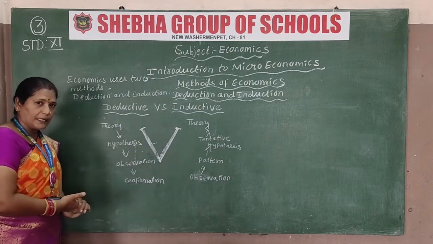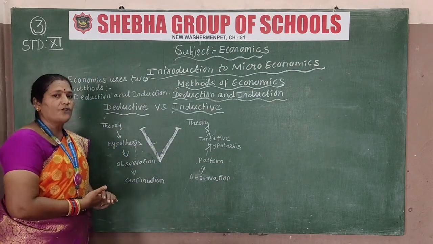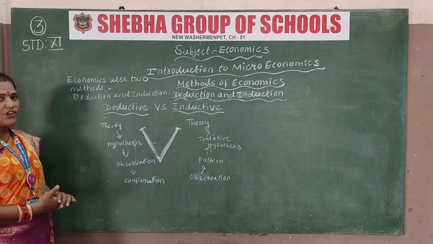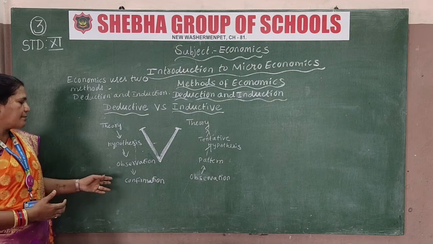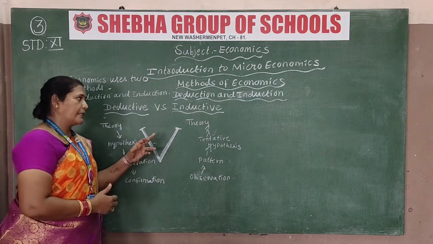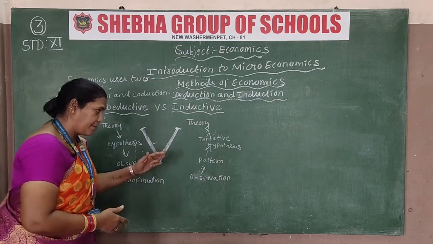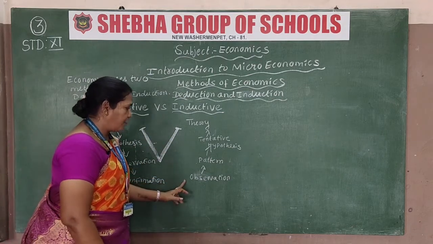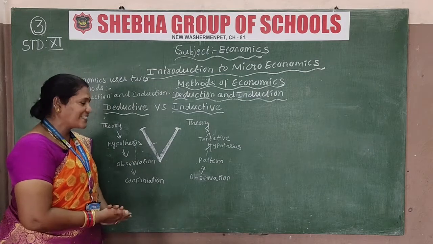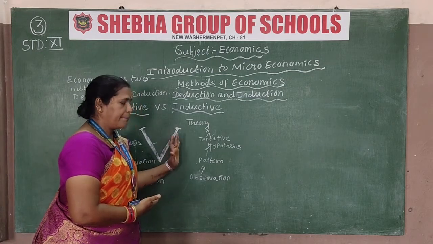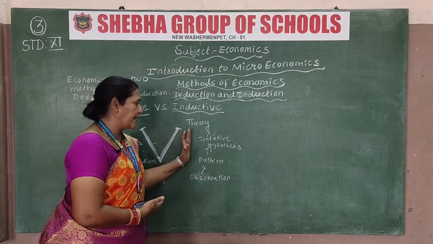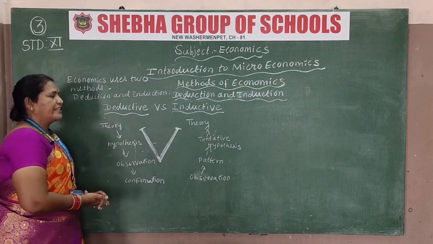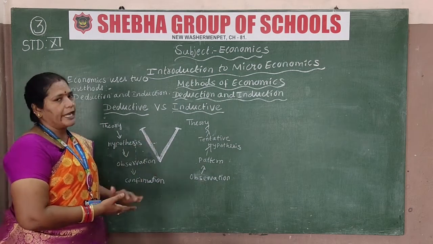Once again let me make this clear. In the deductive method, first comes the theory, second the hypothesis, then observation, and at last the confirmation. But in the inductive method, it goes from bottom to top: first an observation, then they see the pattern, then the tentative hypothesis, and only then the theory. This is the difference between the deductive and inductive method.